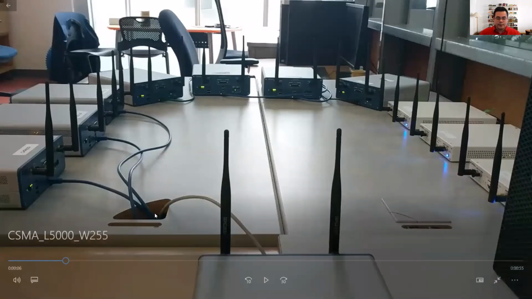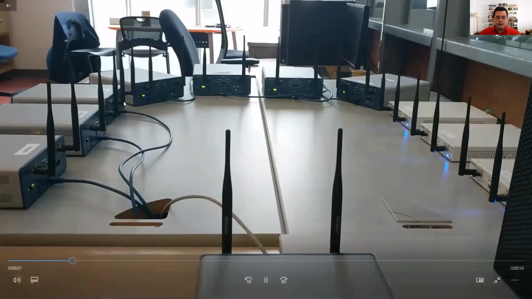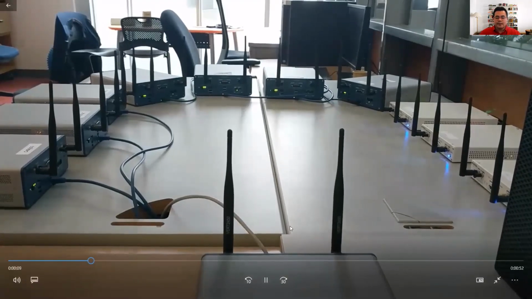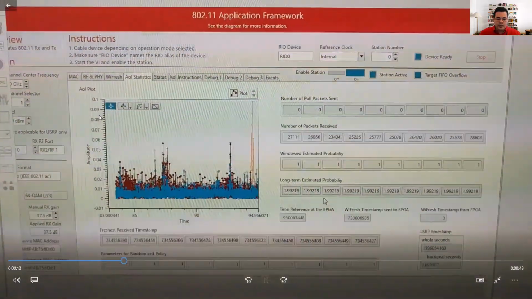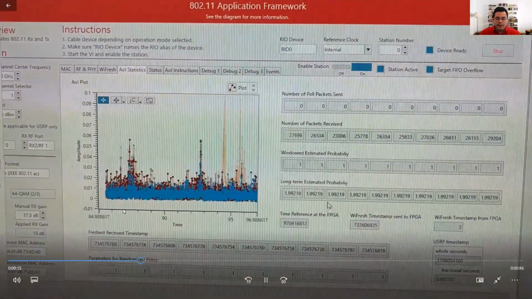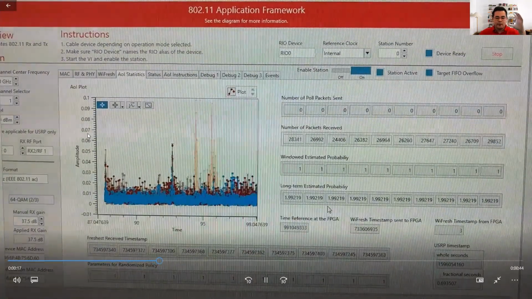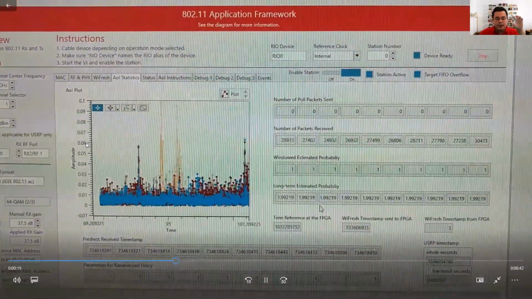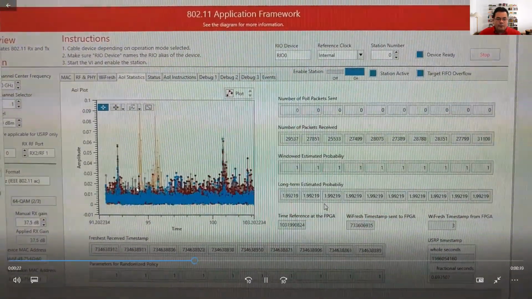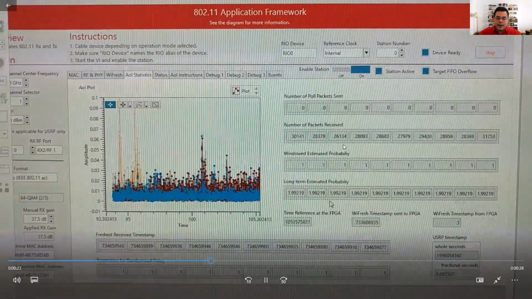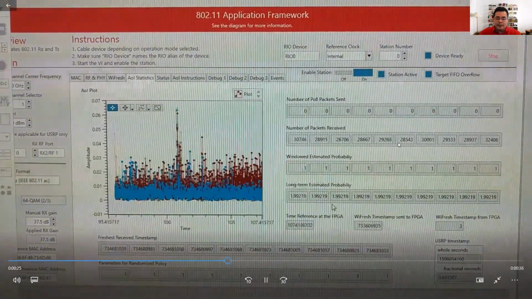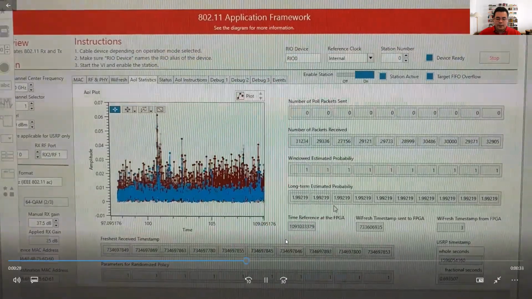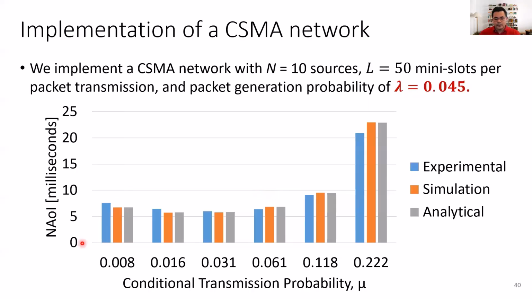So this is our network. Here we have the 10 sources generating time-sensitive information and sending that information to the base station. Here we're going to plot the age of information over time. We're not plotting the network age information; we're actually plotting the age information of the individual sources, one on top of the other. Here you have the number of packets received by the base station from each one of those 10 sources. And here we have the network age information versus mu.